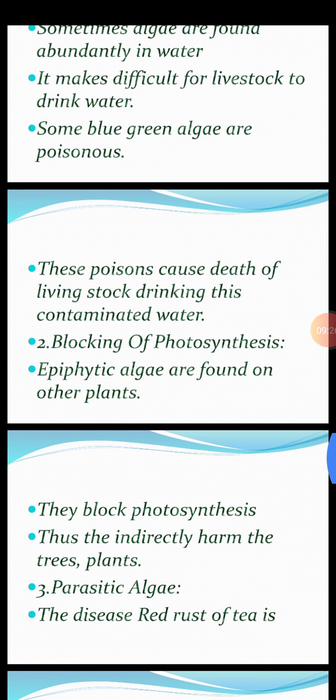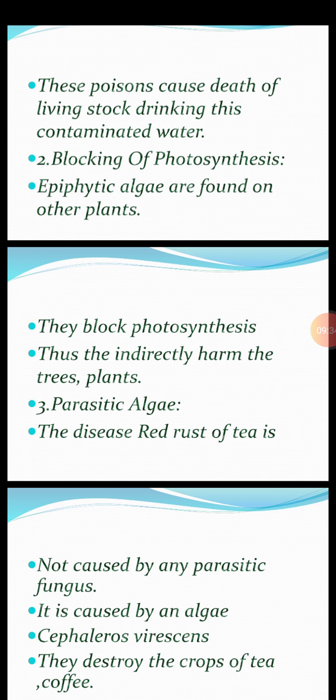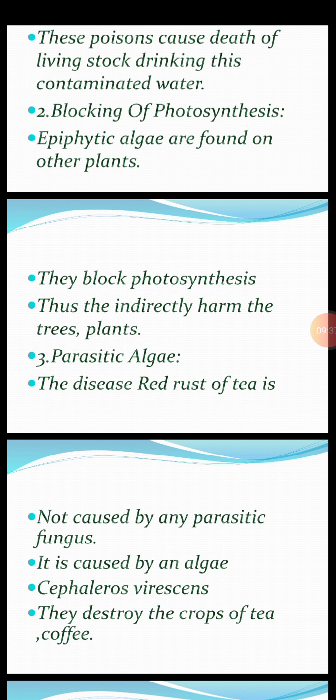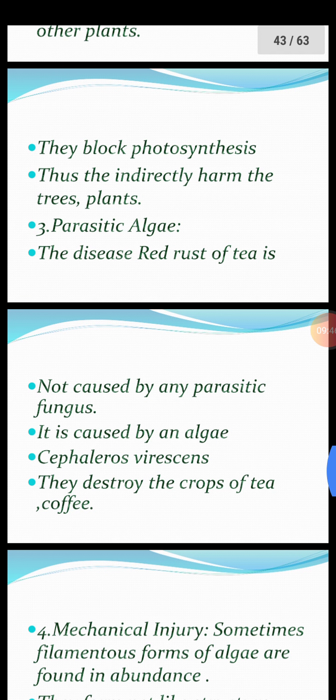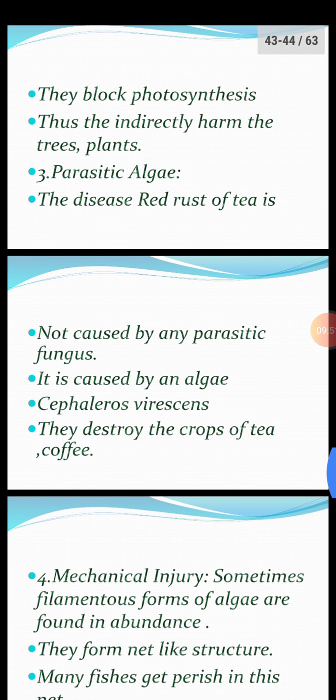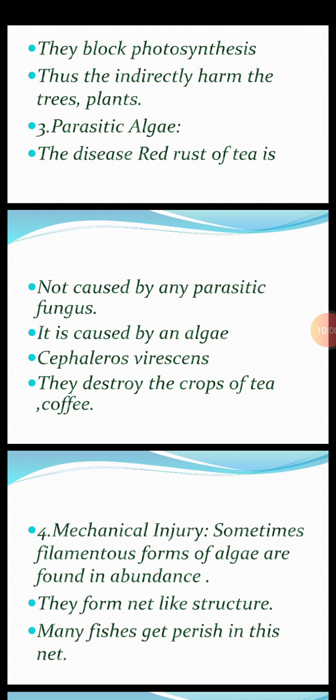Next comes blocking of photosynthesis. Those algae which grow on other plants are called epiphytic algae. They block photosynthesis. Thus, they indirectly harm the trees and plants, as they take away the resources of other trees or plants. Third is parasitic algae. The disease red rust of tea is not caused by any parasitic fungus. It is caused by an alga whose name is Cephaleuros virescens. They destroy the crop of tea and coffee, and thus they cause huge losses to tea and coffee growers.